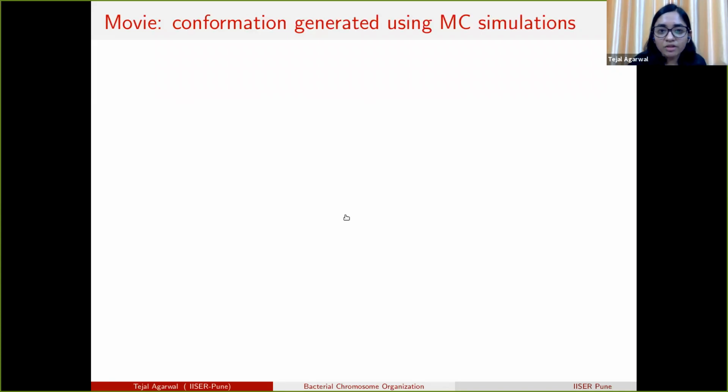So this is one of the movies from our simulation. We generate different conformations of the polymer using Monte Carlo simulation. Here, the colors represent different segments of the polymer.